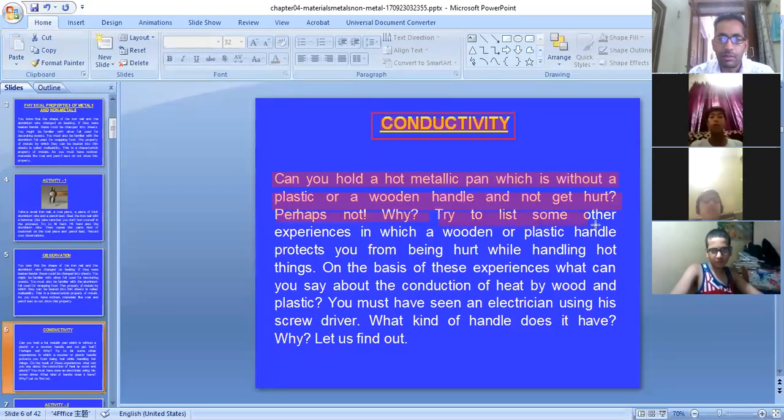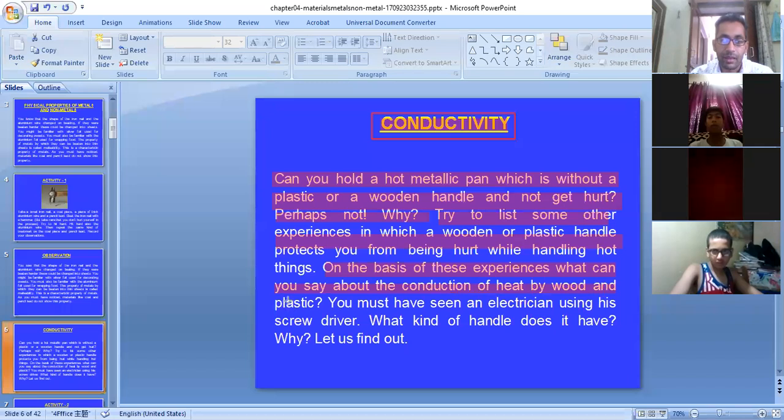Try to list some other experiences in which wooden or plastic handles protect you from being hurt. On the basis of these experiences, what you can say is that it is heat that we are protecting against by putting these wooden handles and plastic handles. You might have also seen electricians wearing rubber gloves and holding screwdrivers which have plastic handles.